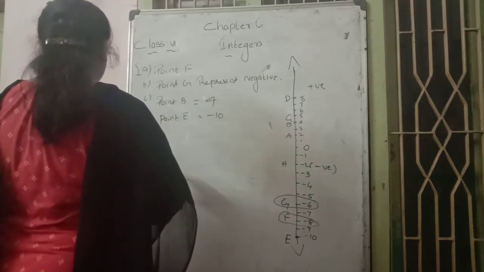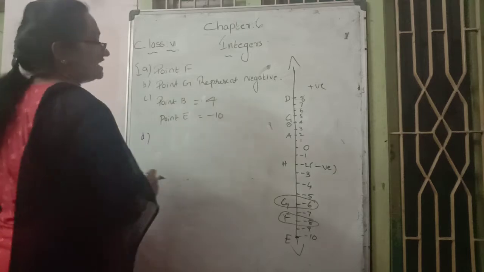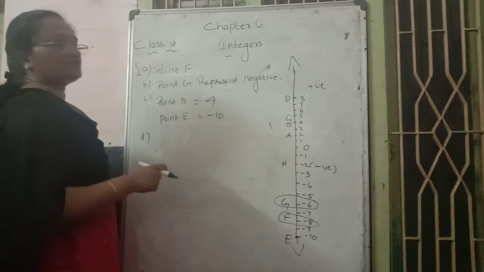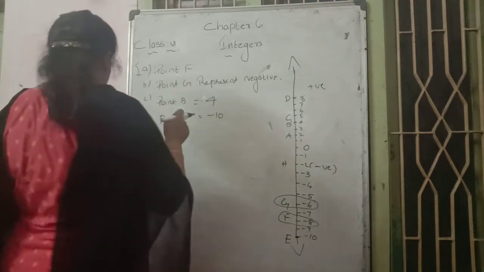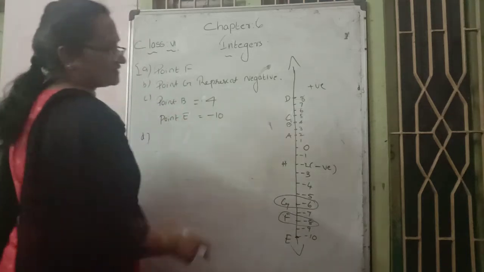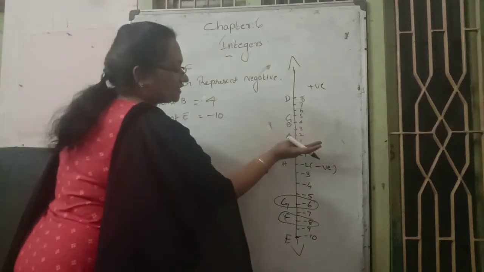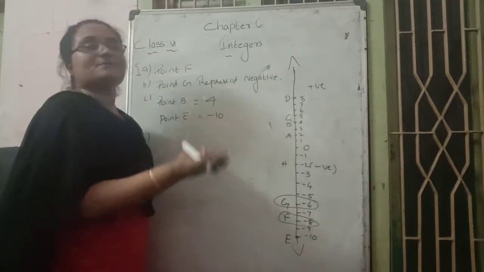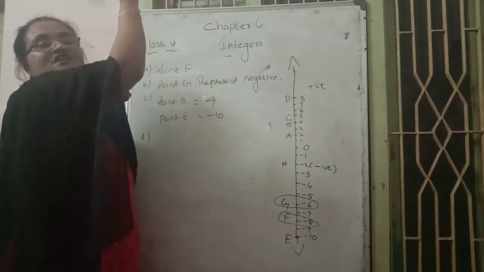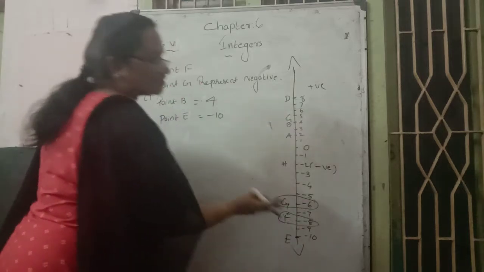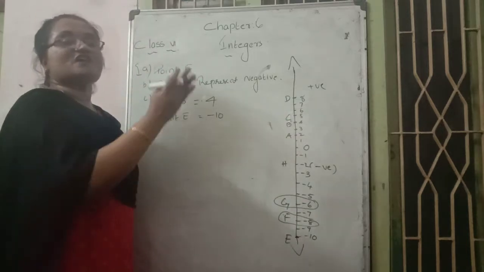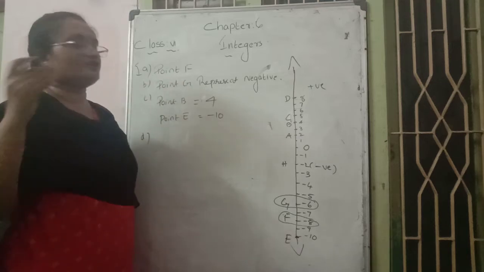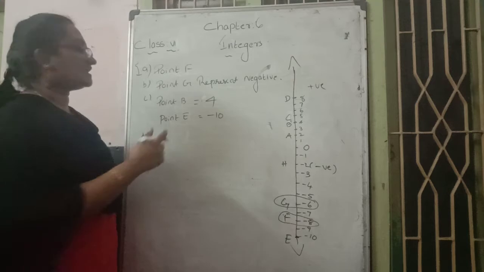Next, in question D they are asking: which is the least value in this number line? From 0 going upwards, the positive values are only increasing. What about the negative case? In the negative case, as the integers go farther from 0, the values become reduced. That's why the least value is -10.